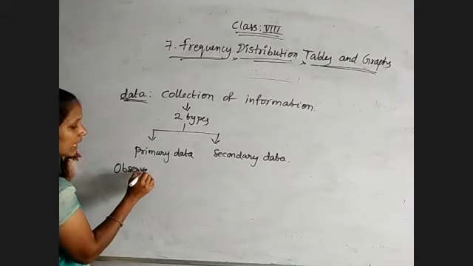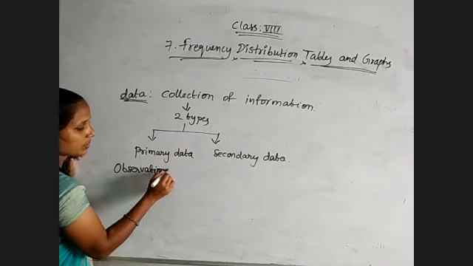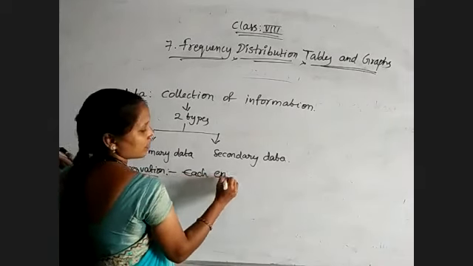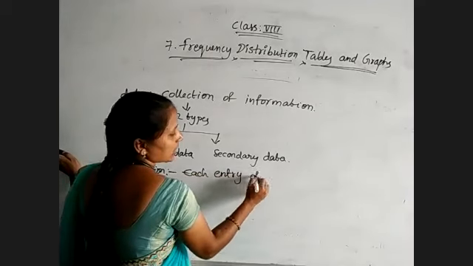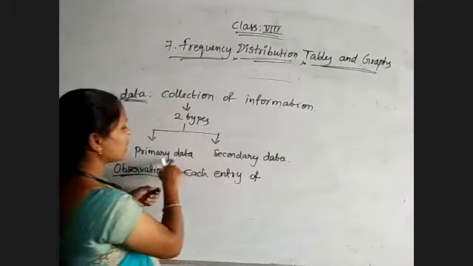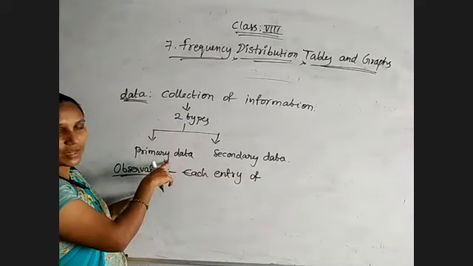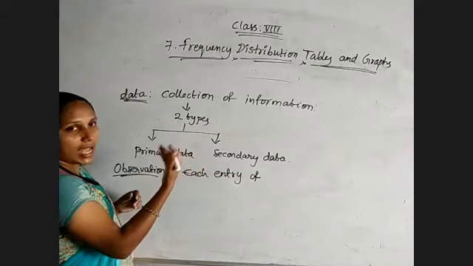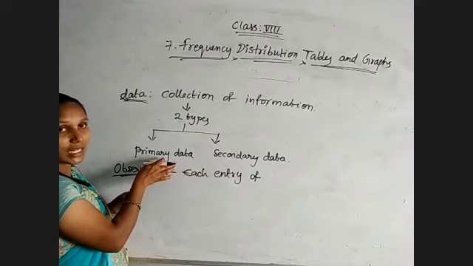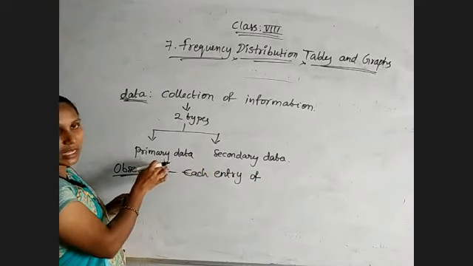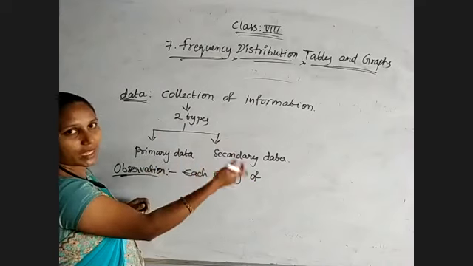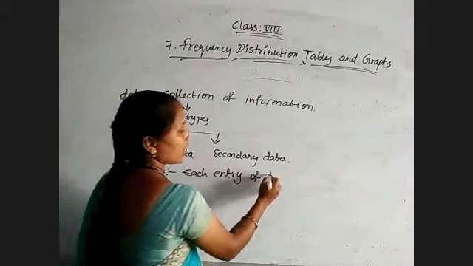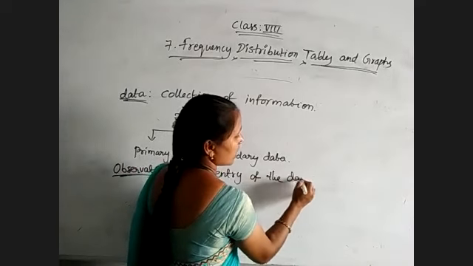Each entry of the data is known as an observation. Usually they give primary raw data, and whatever we convert comes under secondary data.